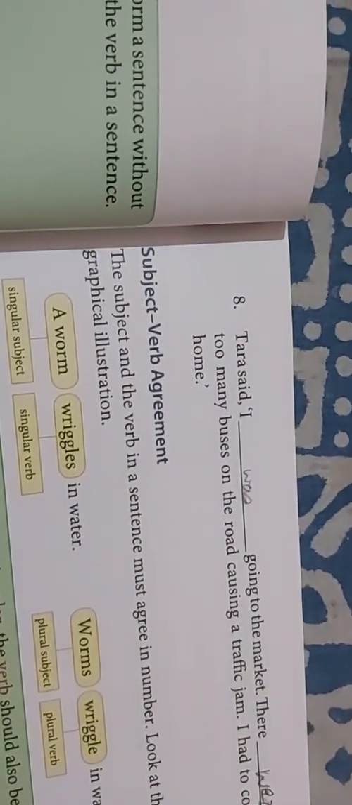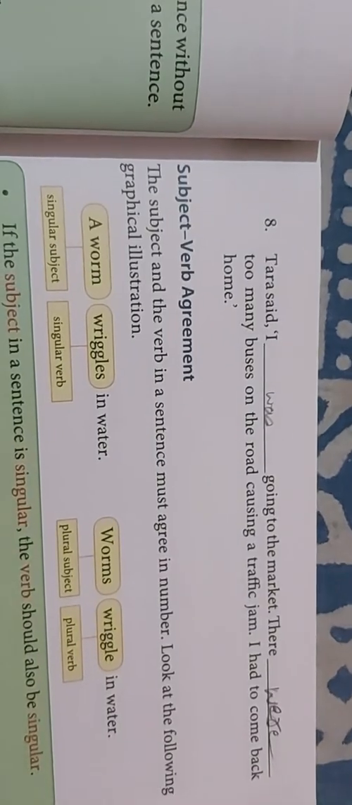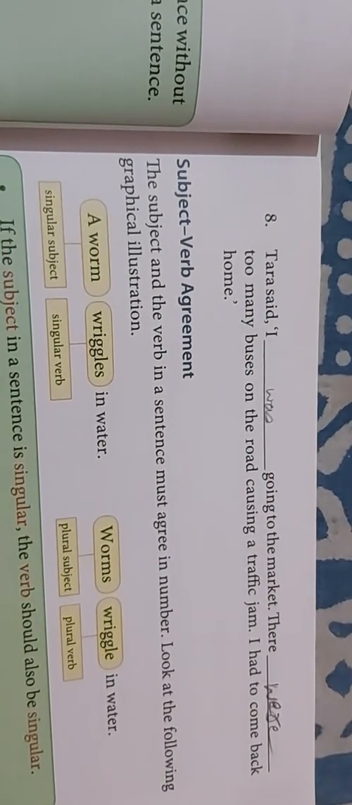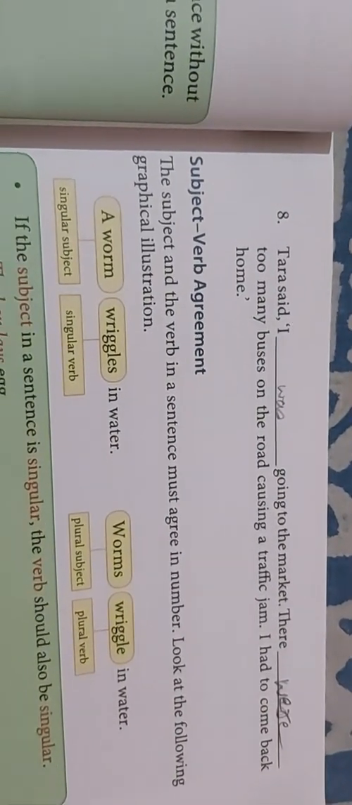Eaten all the cookies? Now the next is, Tara said, I was going to the market. There were too many buses on the road causing a traffic jam. I had to come back home.